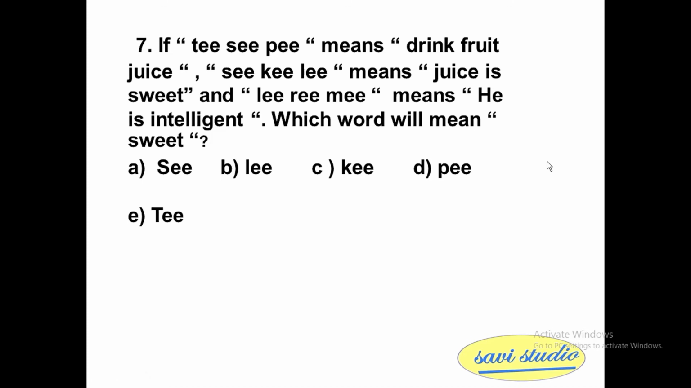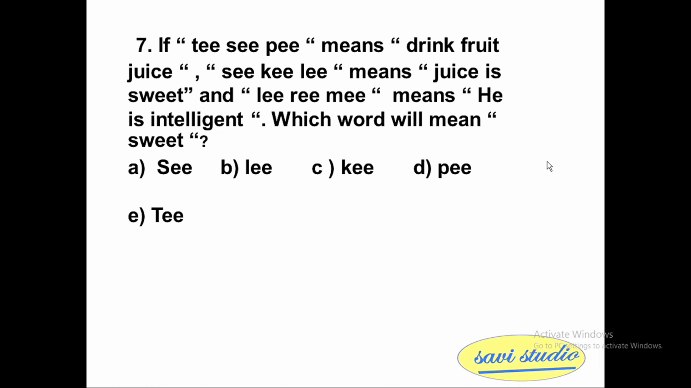Let's go for the seventh question. If TEE SEE PEE means drink fruit juice, SEE KEE LEE means juice is sweet, and LEE REE MEE means he is intelligent, which word will mean sweet? The options are A SEE, B LEE, C KEE, D PEE, E TEE.